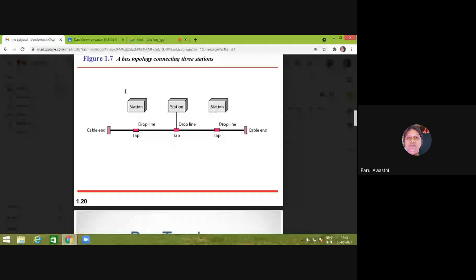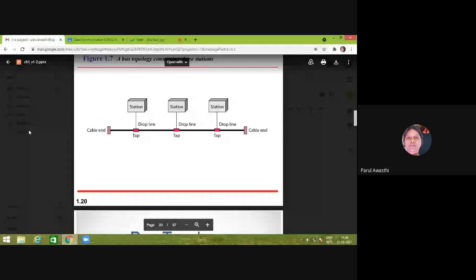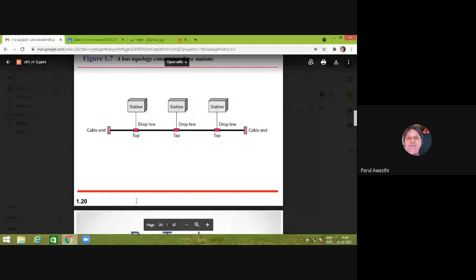And at the end, the cable end will absorb all the signals. So the bus can become idle again.